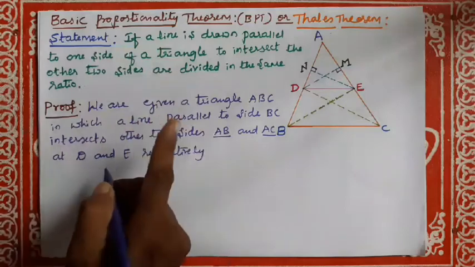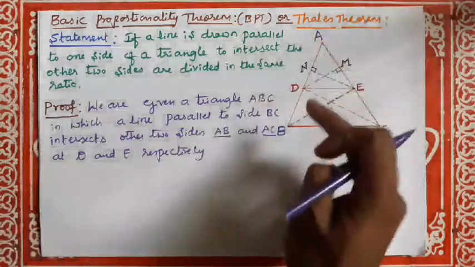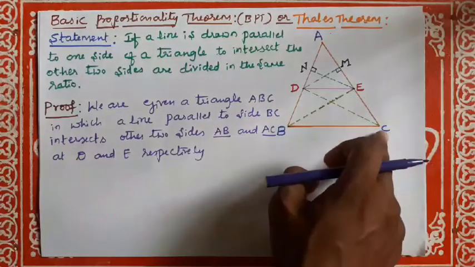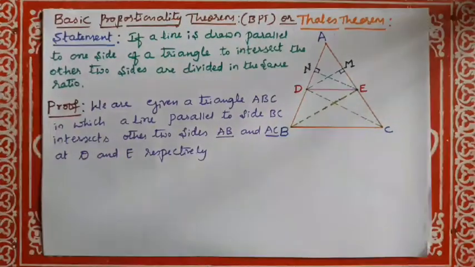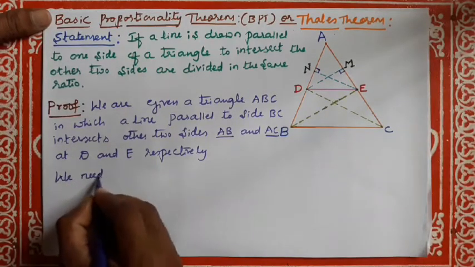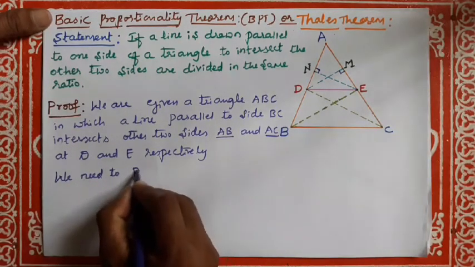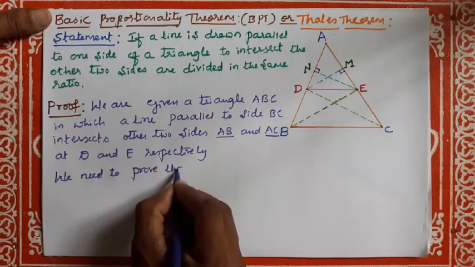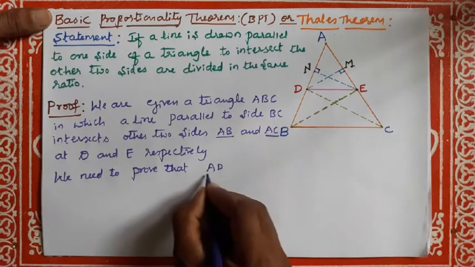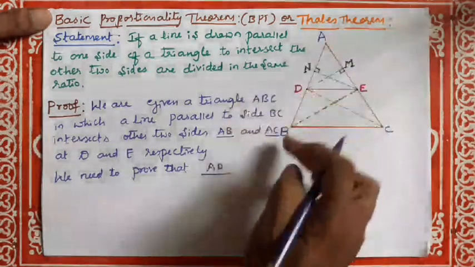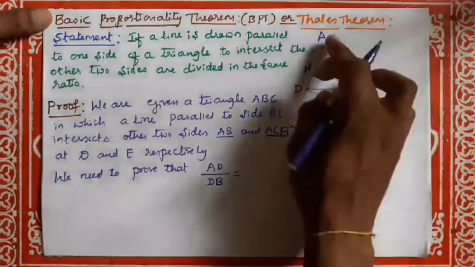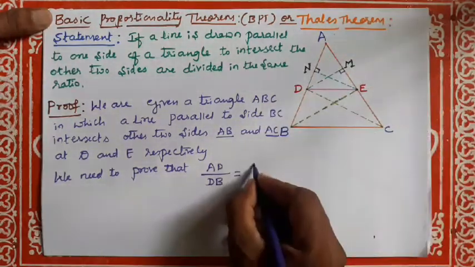We need to prove that AD divided by DB is equal to AE divided by EC.